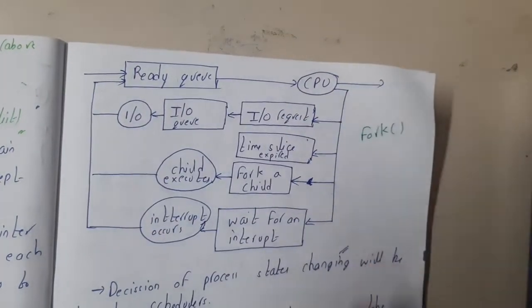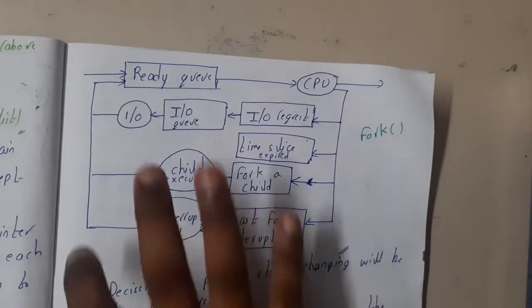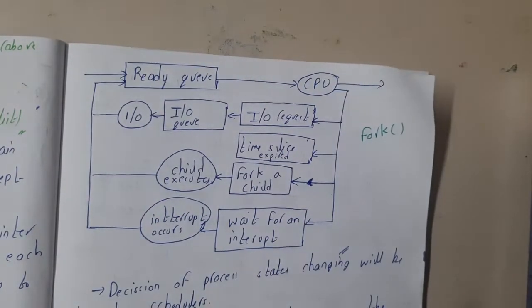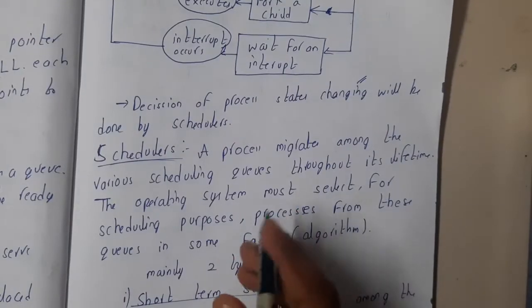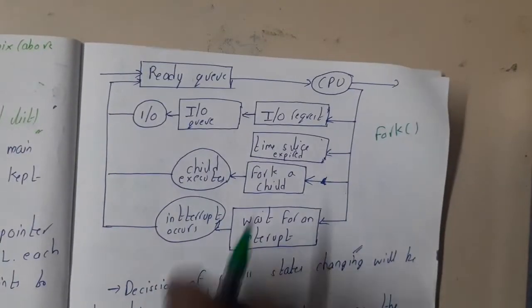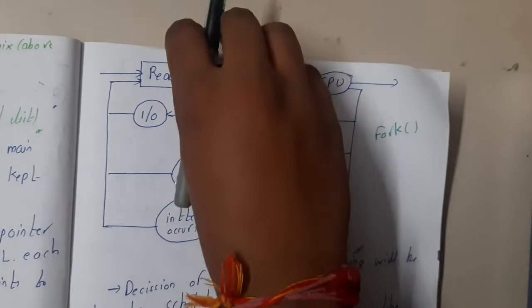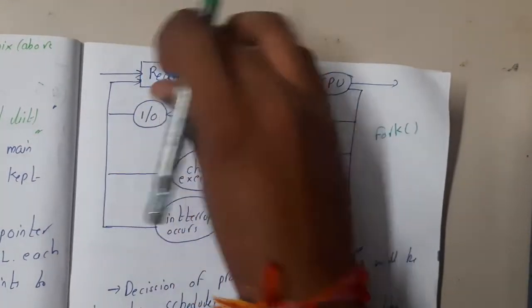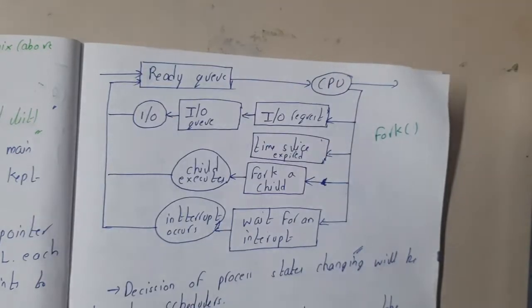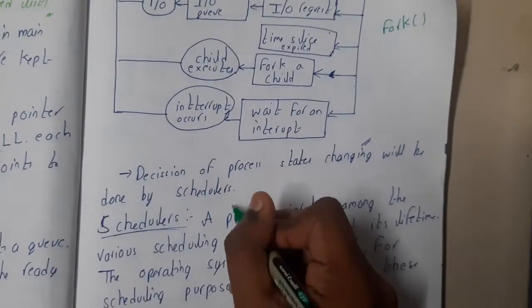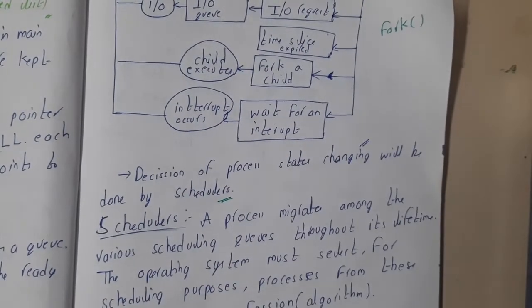Got it? Yes. So that is the whole concept of the ready queue, guys. This is how the ready queue will work. Now if you observe carefully, I am saying multiple times that among these 3, I am always selecting the first guy, right? But there should be some criterion for the selection, right? Yes. That criterion will be taken care of by the schedulers, guys.